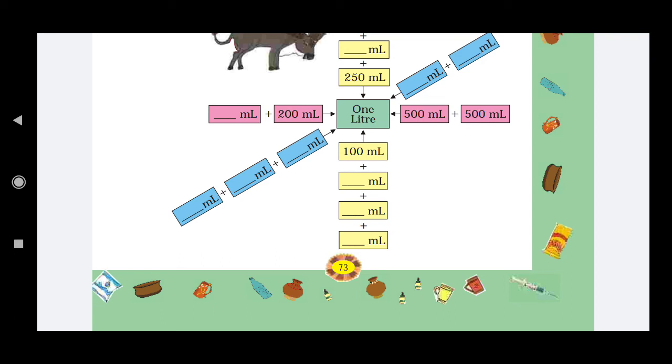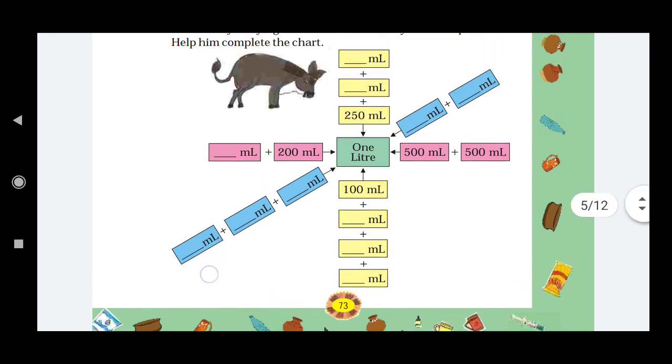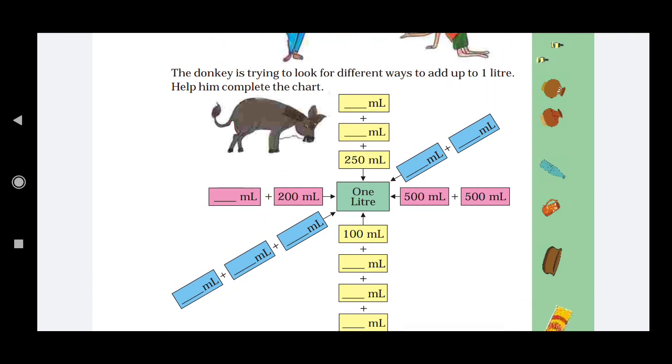Now moving further to the upper side of the box. Here, 1 liter, and on the upper side it is written 250 plus dash plus dash. Here also you can use the same method. x plus x plus 250 equals 1000. So 2x plus 250 equals 1000.